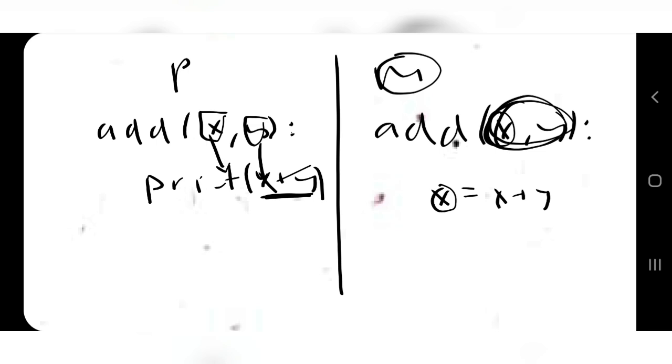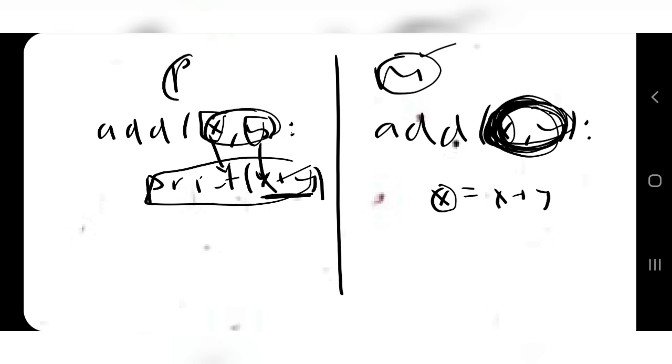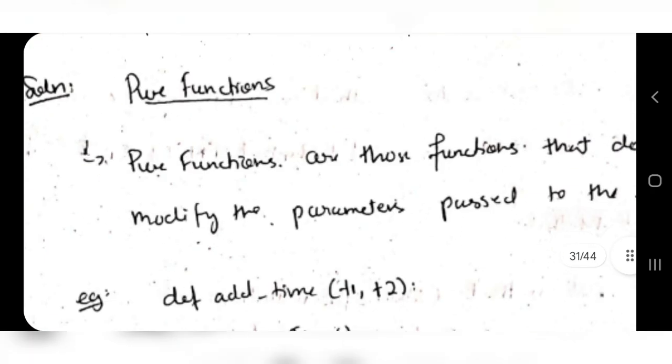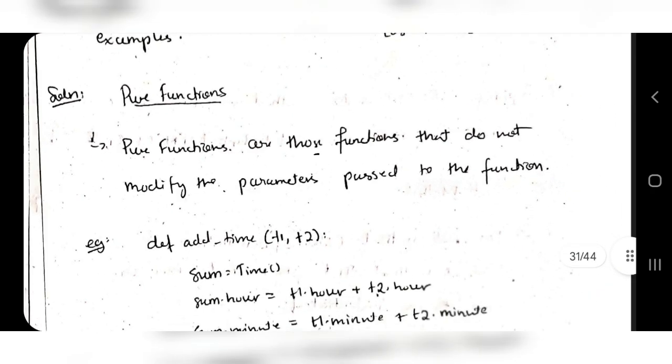Only those objects. So the first thing you have to consider is what I am passing here. Does the value of these things get modified or not? That's what you have to focus on. If these things get modified, it's known as a modifier function. If these things do not get modified in the function, that is known as a pure function. So our approach is to just write the definition. Pure functions are those functions that do not modify the parameters passed to the function.